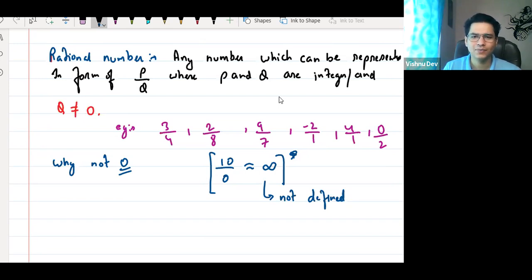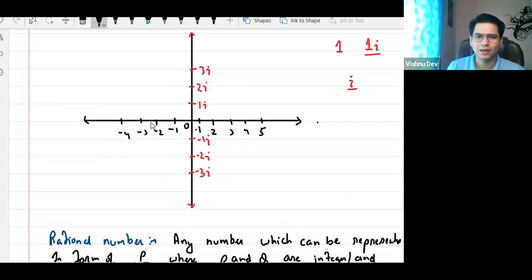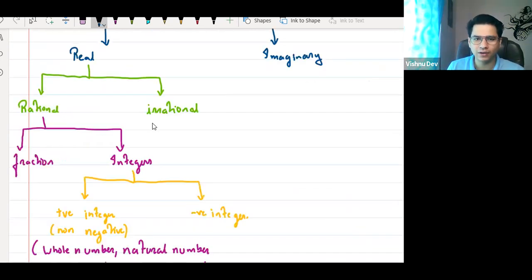So you can see, sir, in rational numbers we actually have everything. We have fractions also, -2 by 1 is an integer also, 4 by 1 is a positive integer also. Haan ya na? Okay. Chalo. Rational number सबको समझ में आ गया. Now, rational number के बाद क्या था? Sir, irrational number.